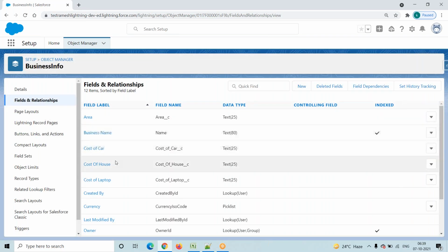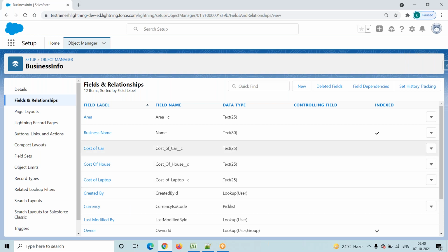See how many fields we created in the same object. We created all the fields related to different types of business. Up to now there is no new concept. We created one custom object, and in that custom object we created multiple fields. Now I want to create a record.